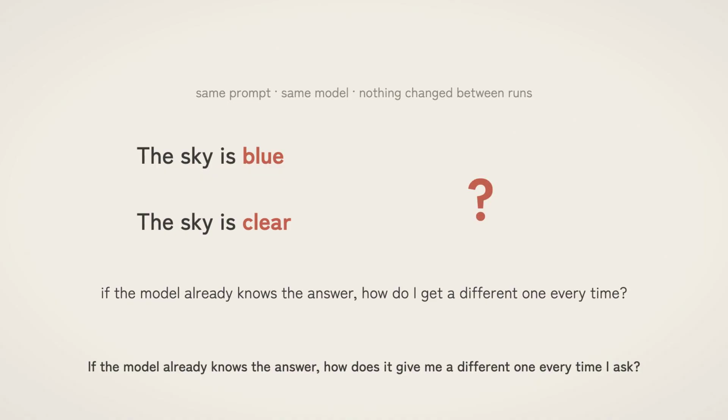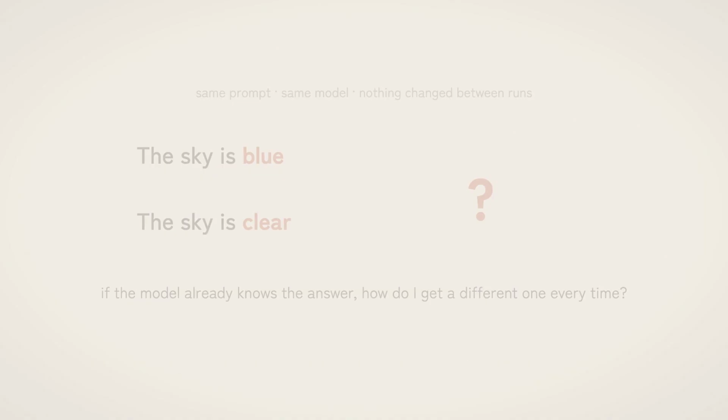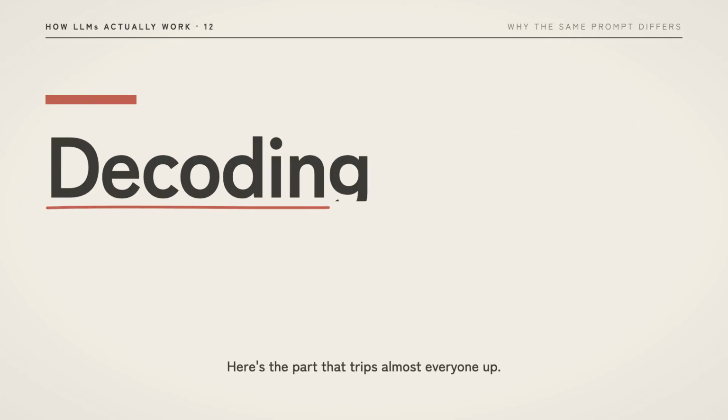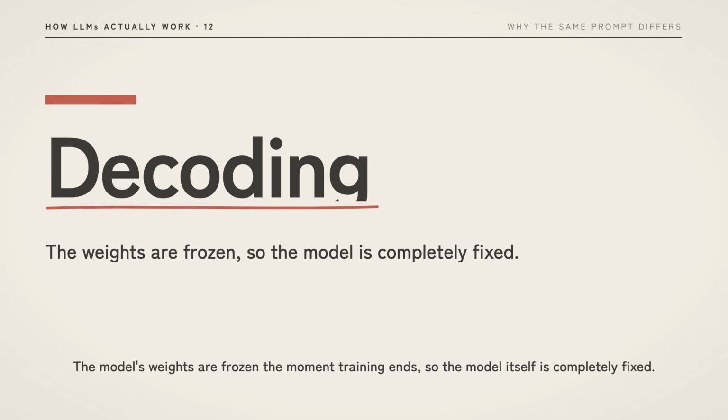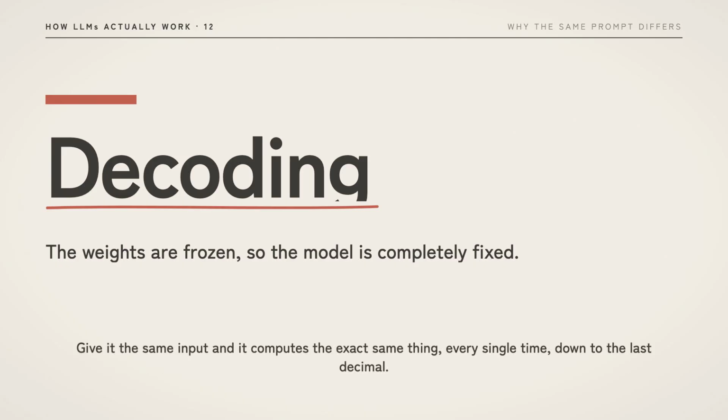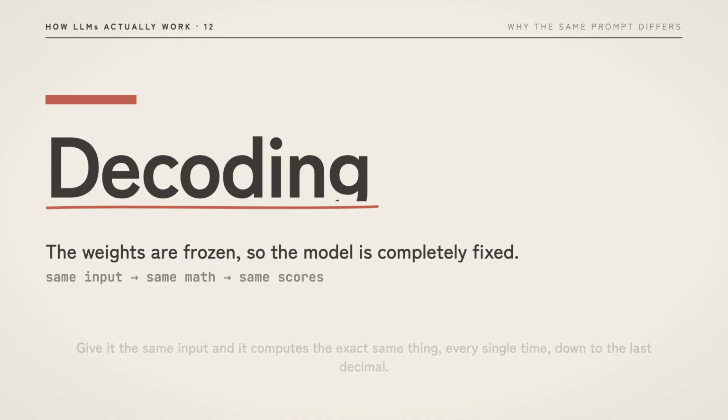If the model already knows the answer, how does it give me a different one every time I ask? Here's the part that trips almost everyone up. The model's weights are frozen the moment training ends, so the model itself is completely fixed. Give it the same input and it computes the exact same thing every single time, down to the last decimal.